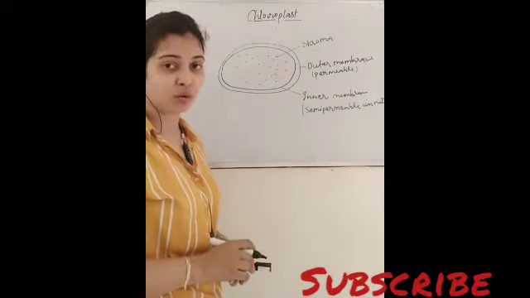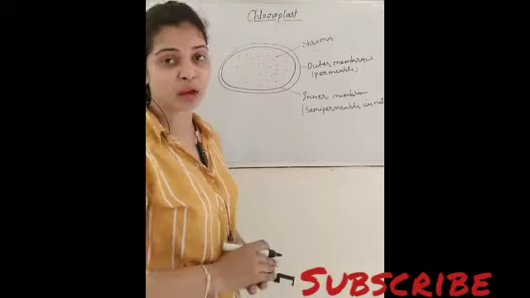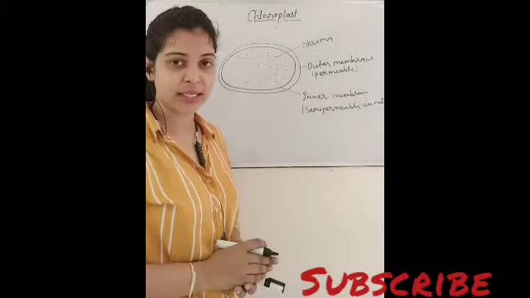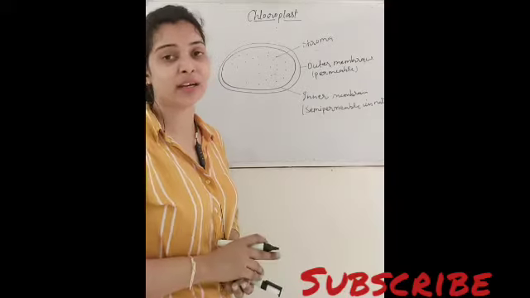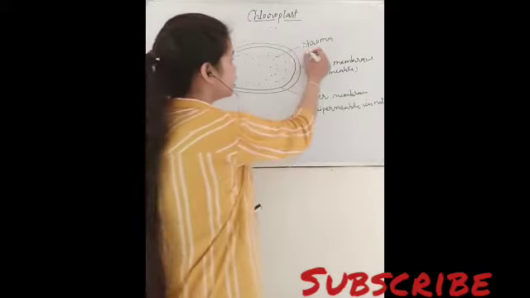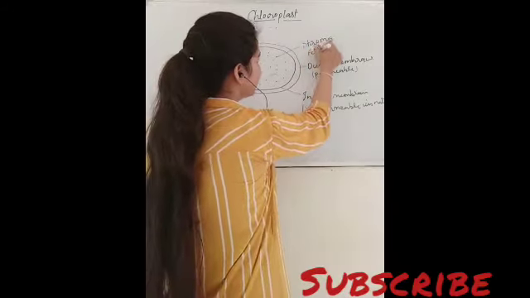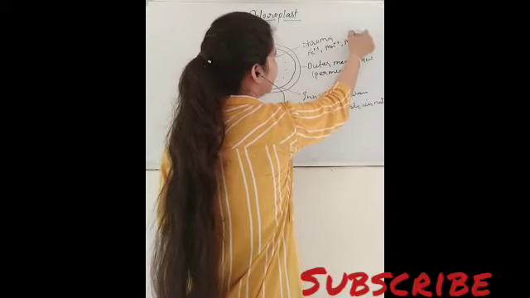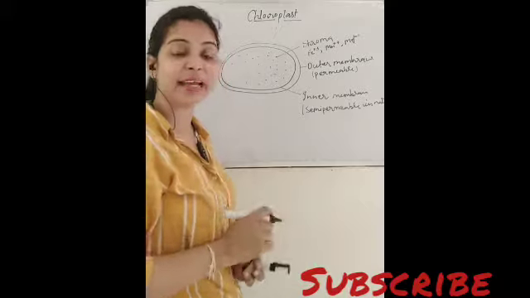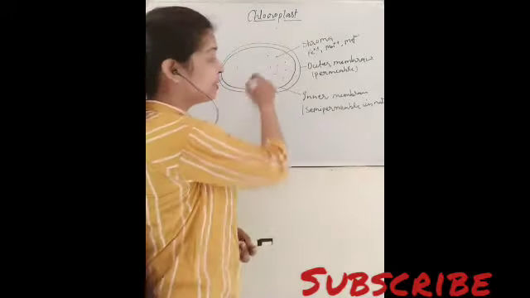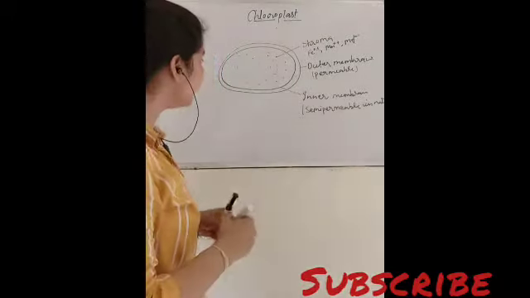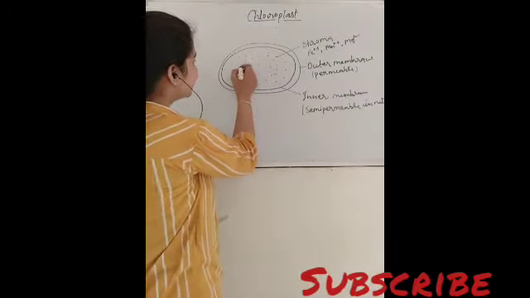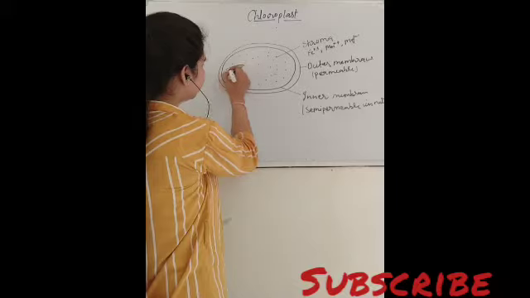And in this stroma, a number of enzymes are present which are required for photosynthesis, as well as divalent ions, just like ferrous, manganese and magnesium ions. These are divalent ions which are also present in this stroma. And in this stroma, you can see disc-like structures are found.